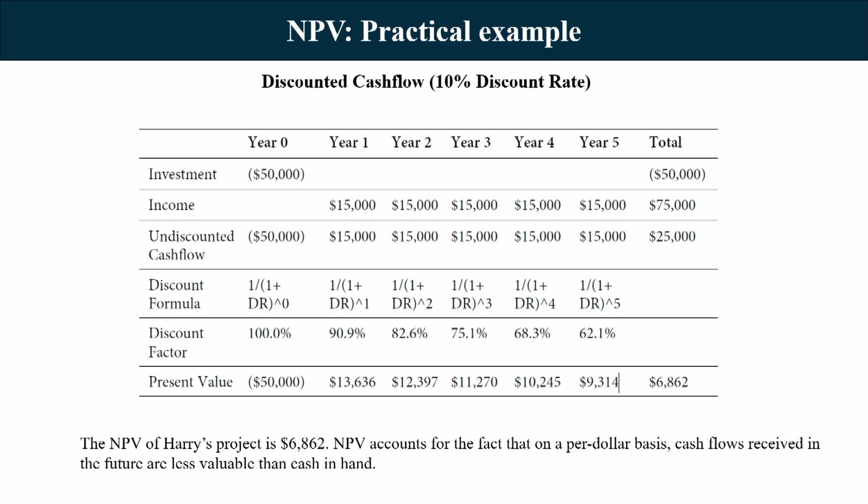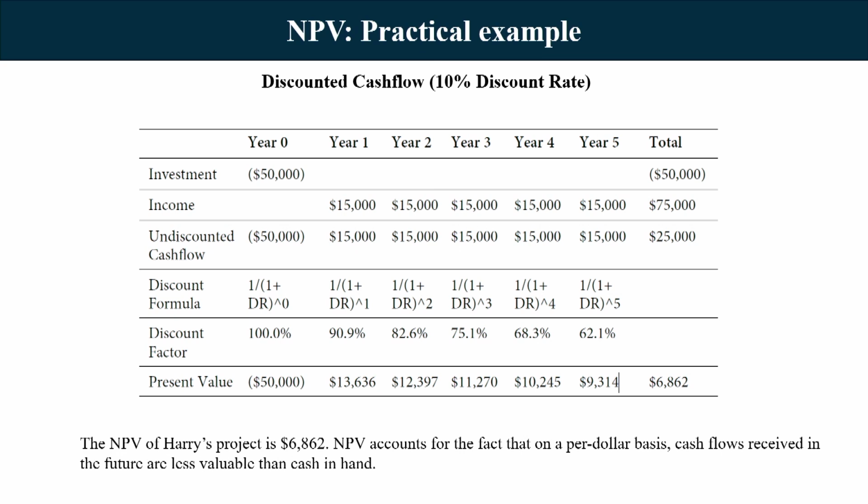So, in the first year I have a negative 50,000 because I have invested. In year 1 I am getting an equivalent of today's value of 13,636. In year 2 I am getting 12,397, and so on. So, for all these years together, if I calculate the net value, it is 6,862. In the absence of this discount value concept, it would look like the overall net value created for the organization will be $25,000, but in reality the effective value created from this business is 6,862.